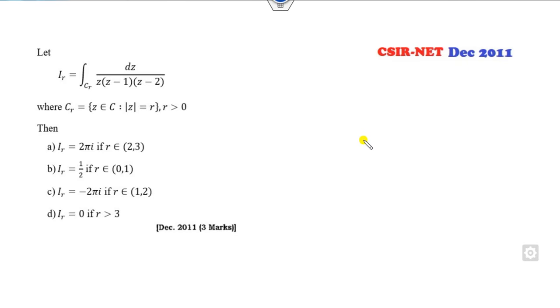Whenever you have the question like this way, your first target is always to draw it graphically. Always remember, draw it graphically. But here, since the function is given in this form, you can do it by first using partial fractions. So you can see I can write this function as this.